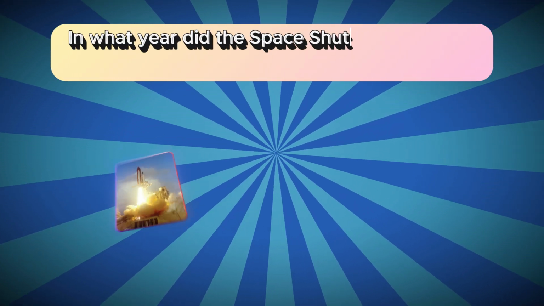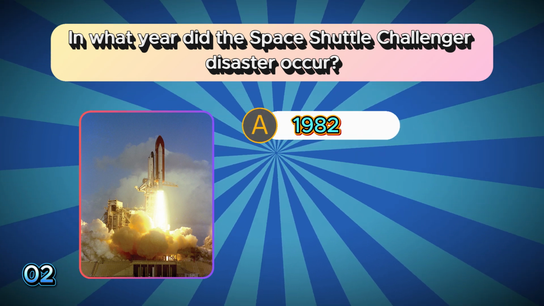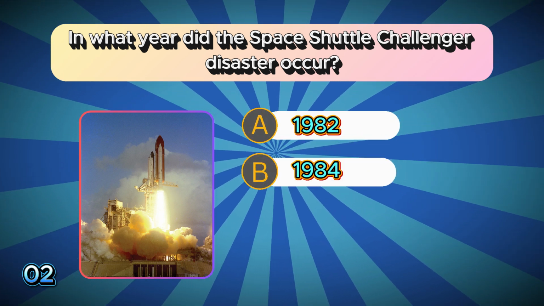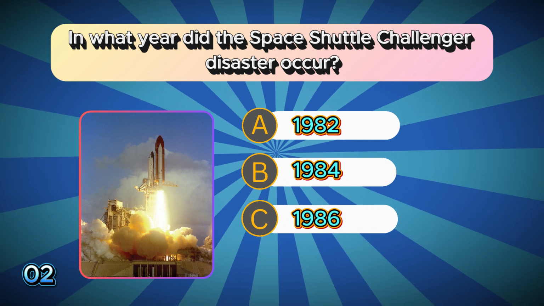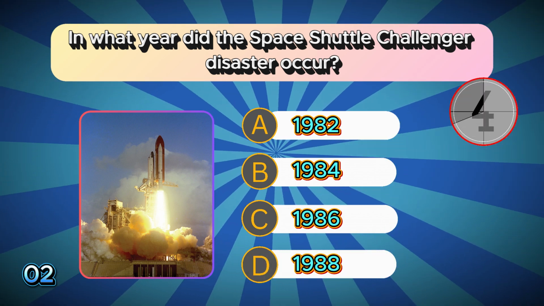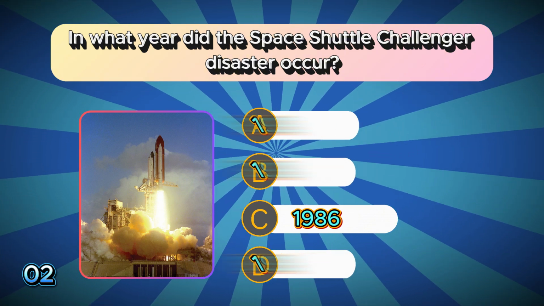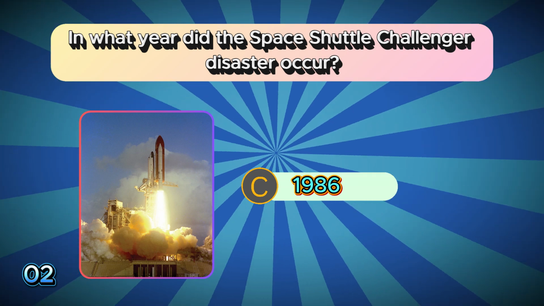In what year did the Space Shuttle Challenger disaster occur? A. 1982. B. 1984. C. 1986. D. 1988. The correct answer is C. 1986.